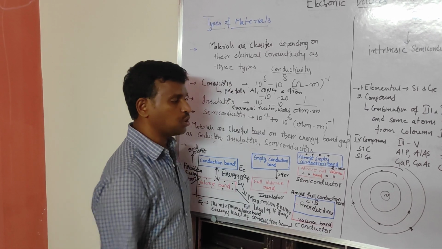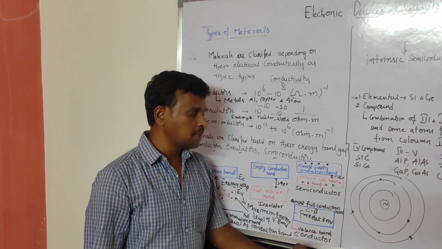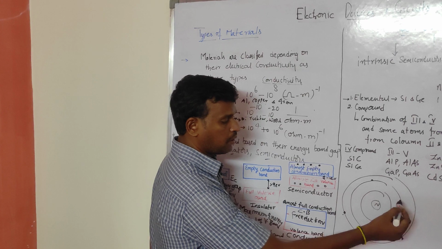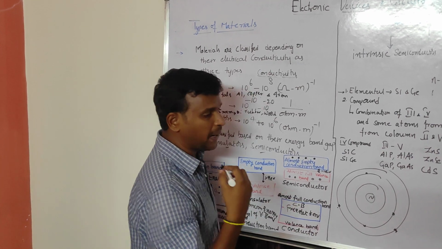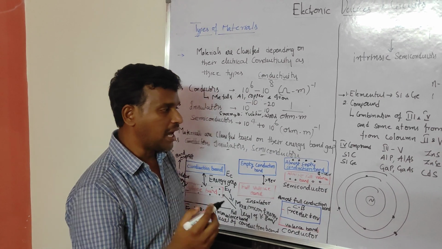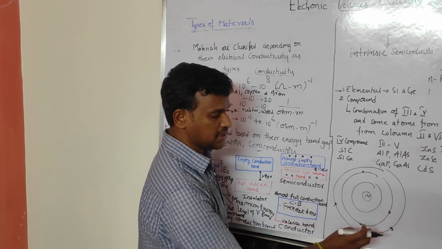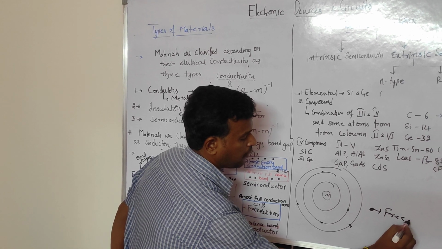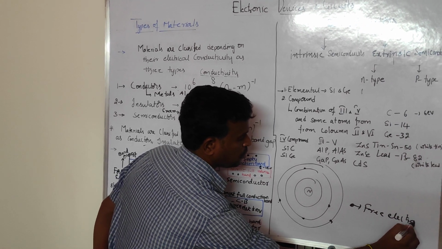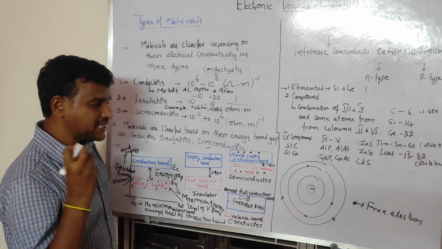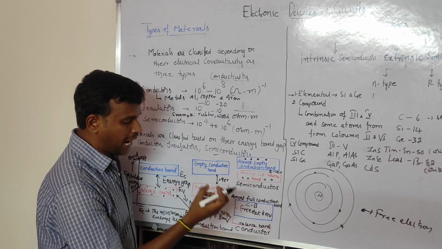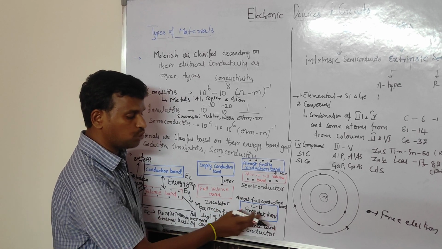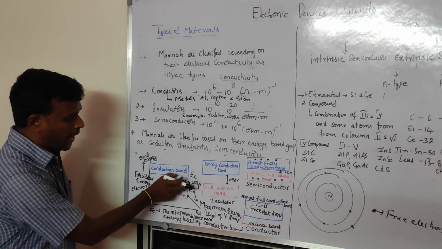Whenever an electron is rotating in a valence cell and you apply some external energy, that electron comes out of the valence cell and becomes a free electron. Here the external energy we have to apply is zero, because the valency band and conduction band are overlapped and there is no energy gap.